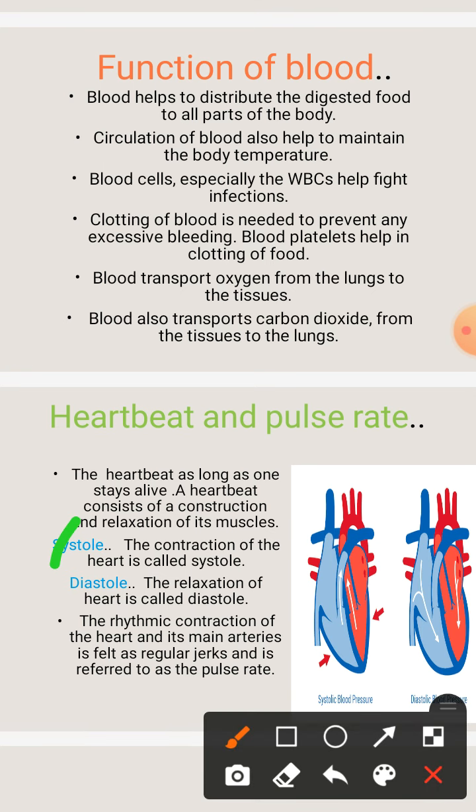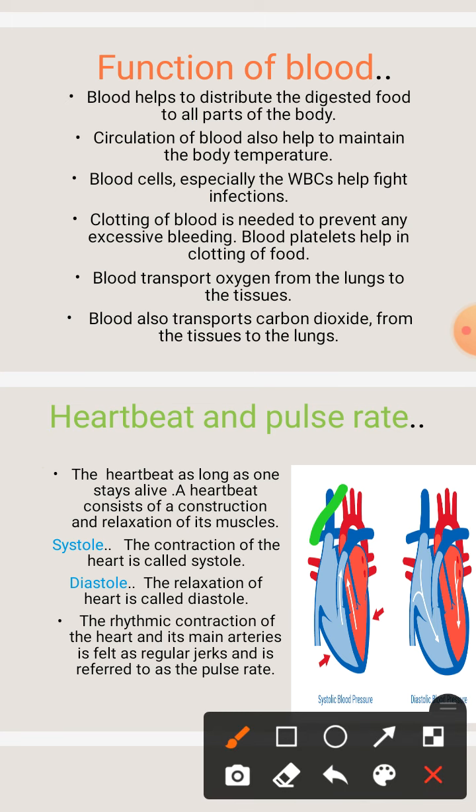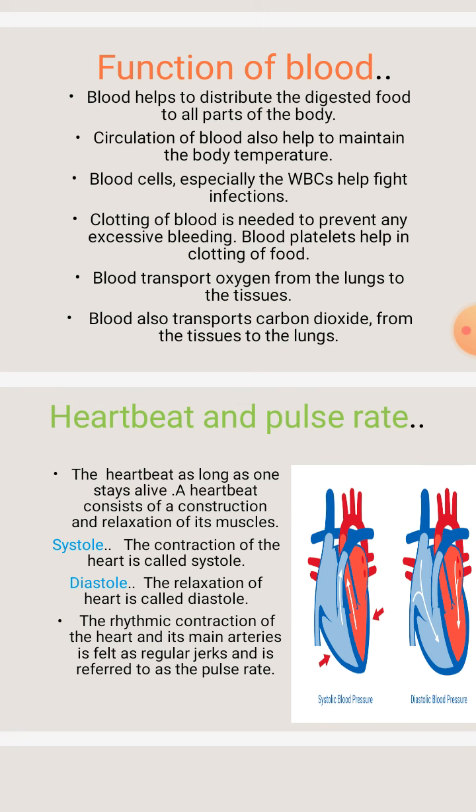Then the first term is the systole. The contraction of the heart is called the systole. In this diagram, this shows the contraction of the heart, and that is known as systole. Next is diastole. What is the diastole? The relaxation of the heart is called diastole. In the second diagram, there is the relaxation of the heart muscle, and so this is known as the diastole.